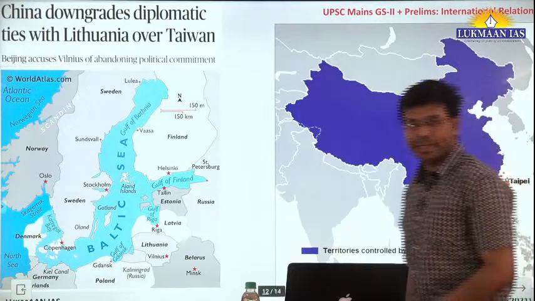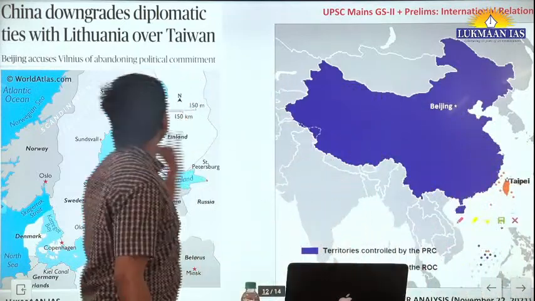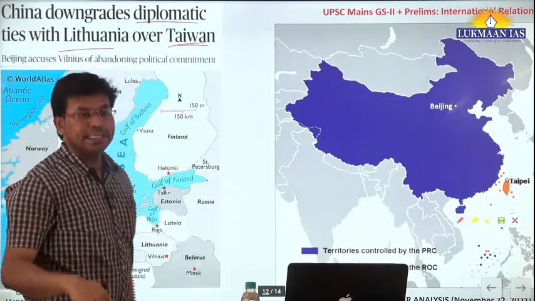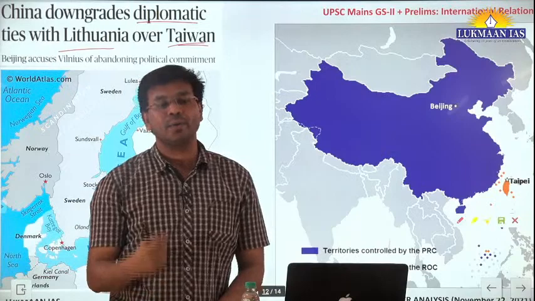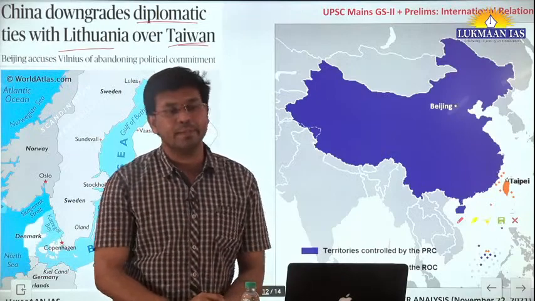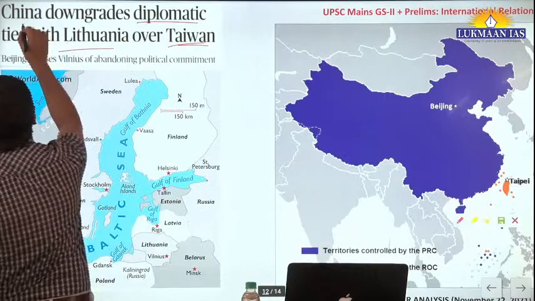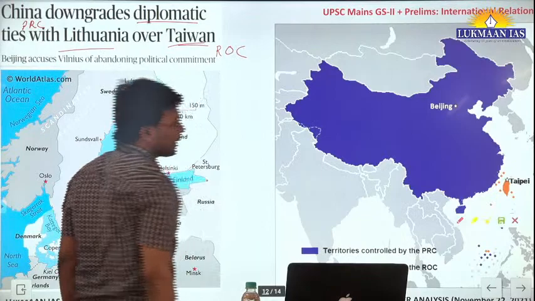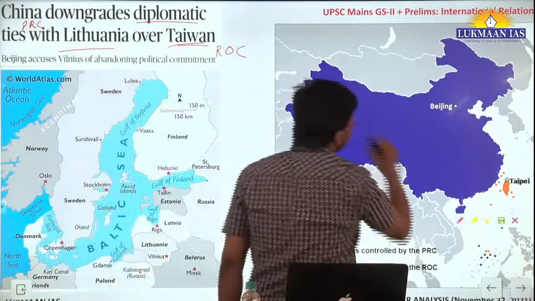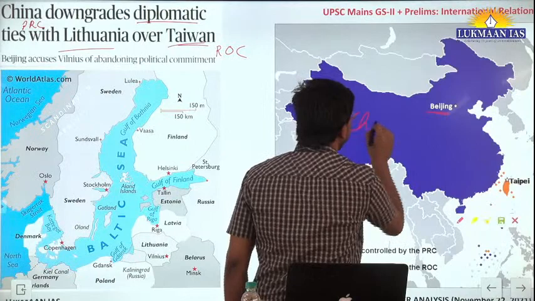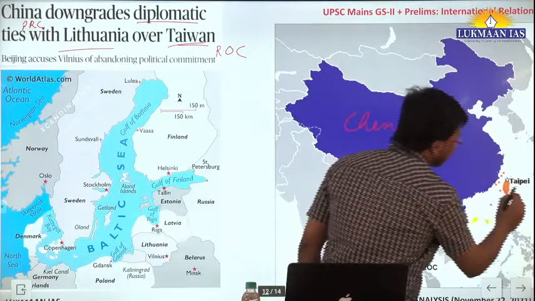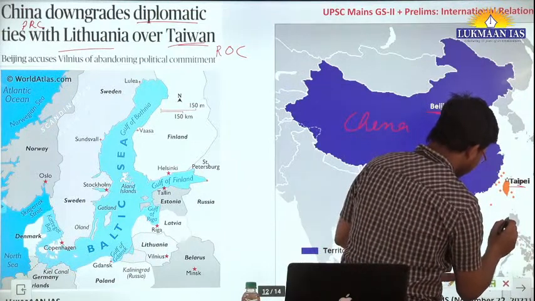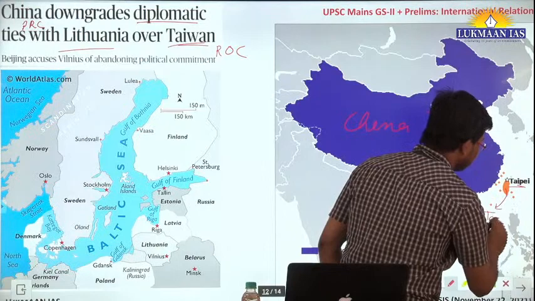This is another topic, the next topic for the day. It says China downgrades diplomatic ties with Lithuania over Taiwan. In the previous article I talked about how the official name of China is People's Republic of China, known as PRC. Taiwan is known as Republic of China. So this is China, and this is the capital of China, Beijing. Taipei is the capital of Taiwan. So this is Taiwan.